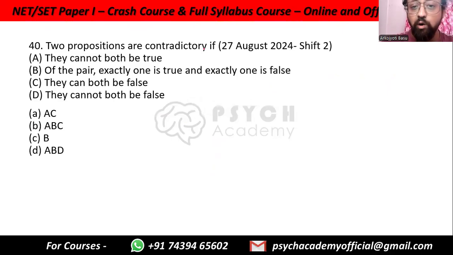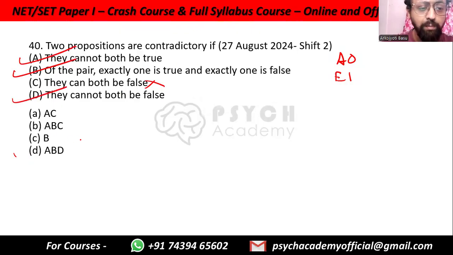Two propositions are contradictory. Again, contradictory means A and O, E and I. If they cannot both be true, yes, they cannot both be true. Of the pair, exactly one is true and one is false, exactly, because they cannot both be true together. They cannot both be false together. So one is true, one is false. Can they both be false? No, they cannot both be false, also true. So A, B, and D, option D.